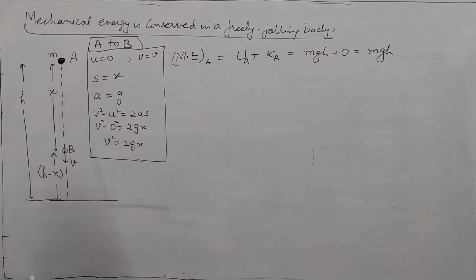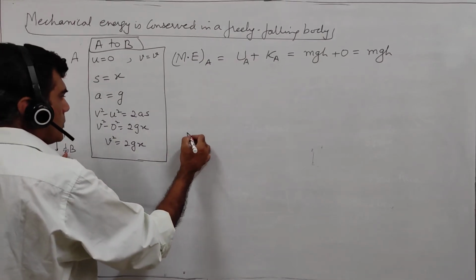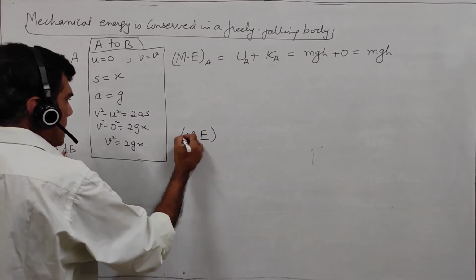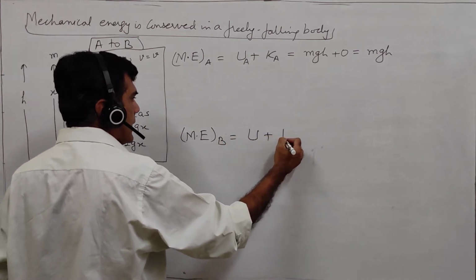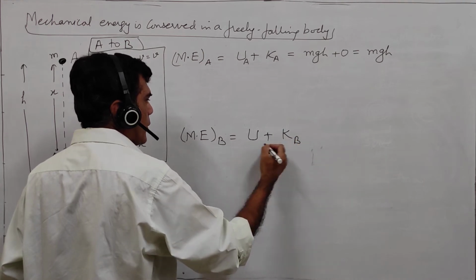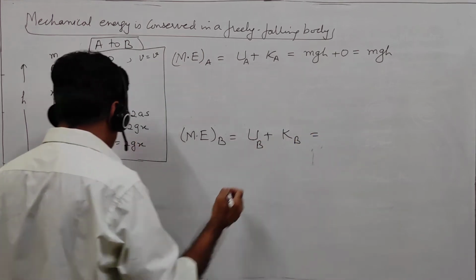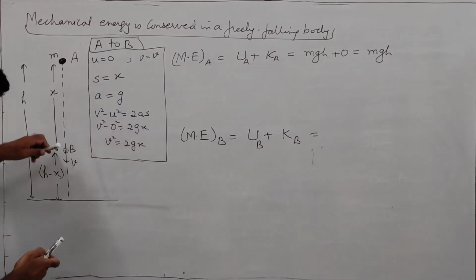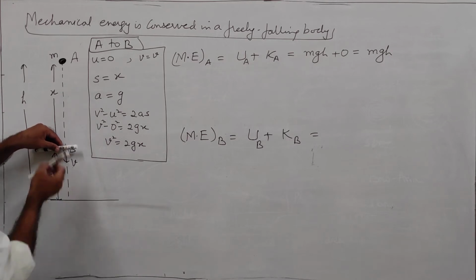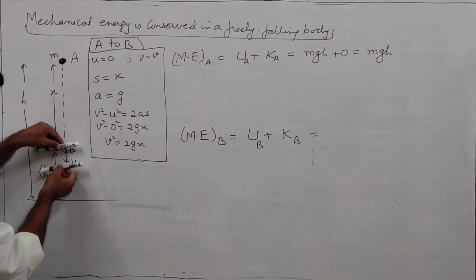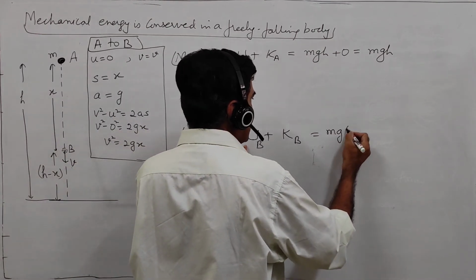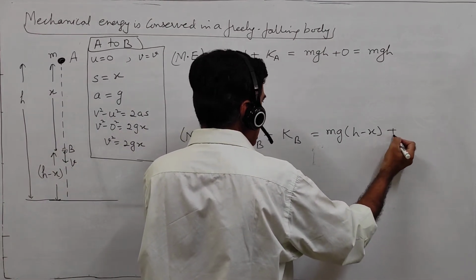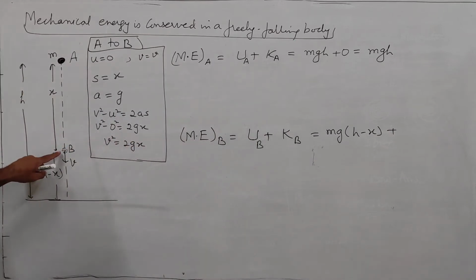Okay. Now we concentrate our attention on the mechanical energy at this point B, which is the sum of potential and kinetic energy at point B. So what is the potential energy at point B? At point B, this mass is at a height h minus x. So the potential energy will be mg(h minus x). And what about the kinetic energy here?